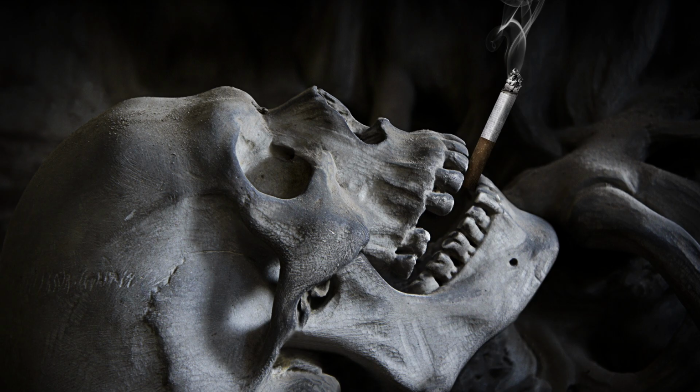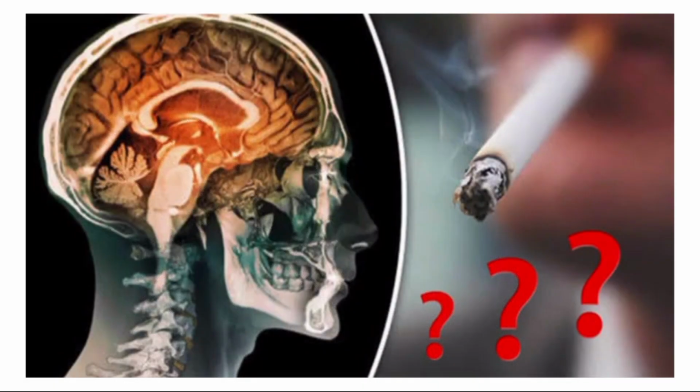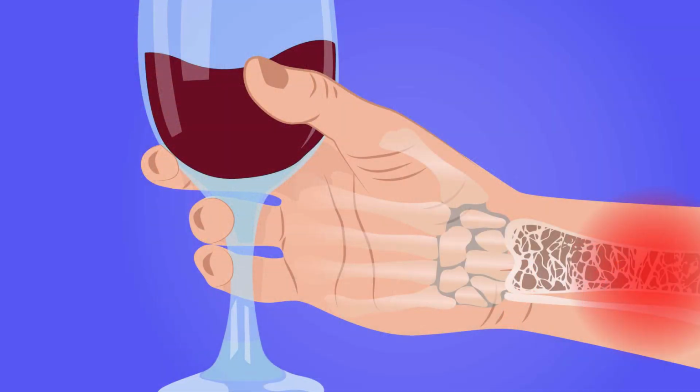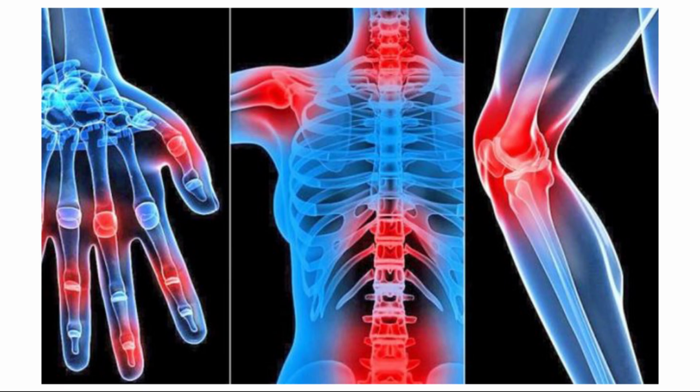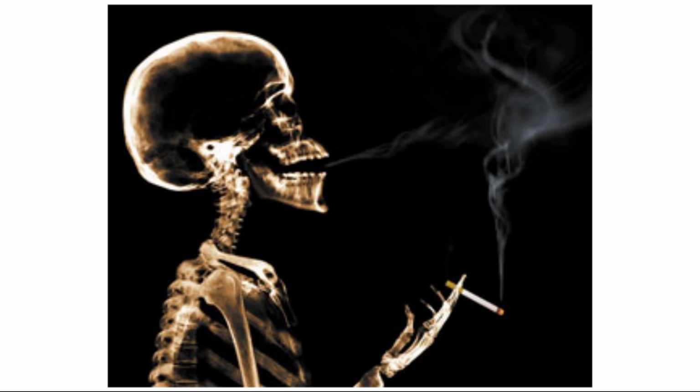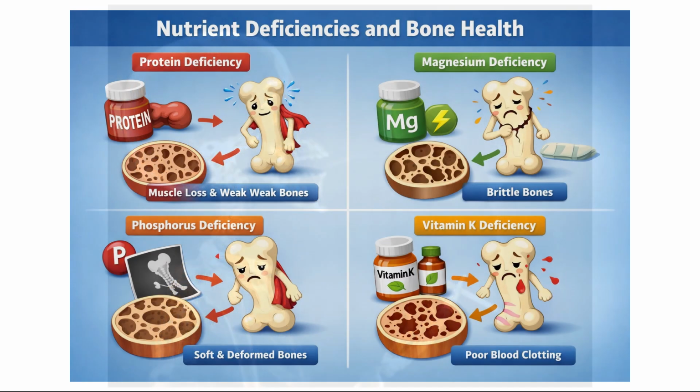Number 5. Excessive alcohol and tobacco use. You see, alcohol interferes with calcium absorption, reduces vitamin D activation, and increases bone resorption. So, tobacco introduces toxins that compromise bone cells and blood supply. Chronic alcohol and tobacco use are strongly associated with osteoporosis, delayed healing after fractures, and increased risk of skeletal disorders. Therefore, lifestyle modification is key to preserving bone integrity.